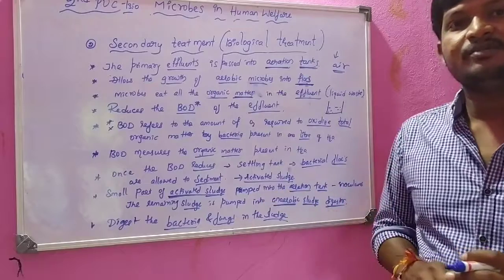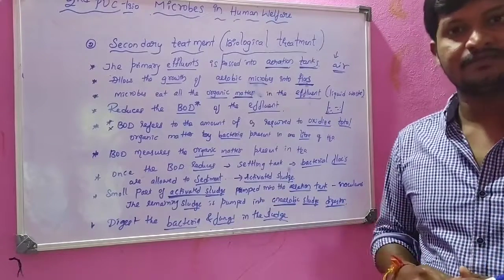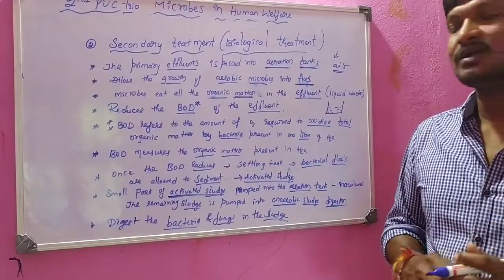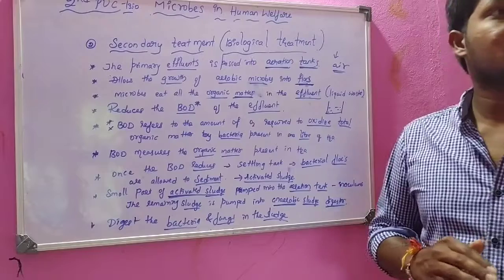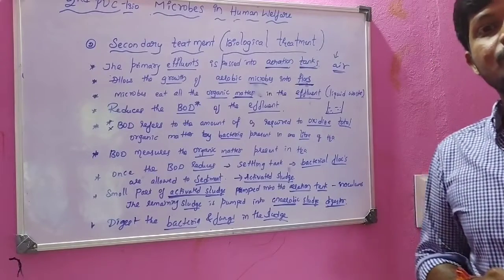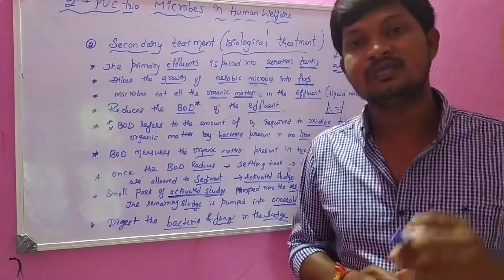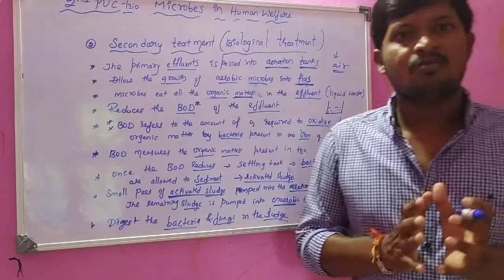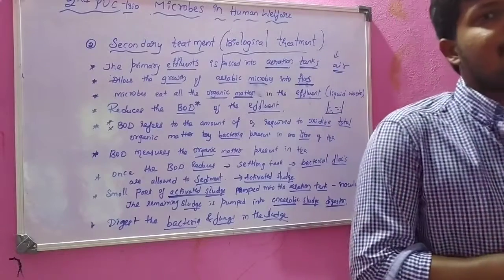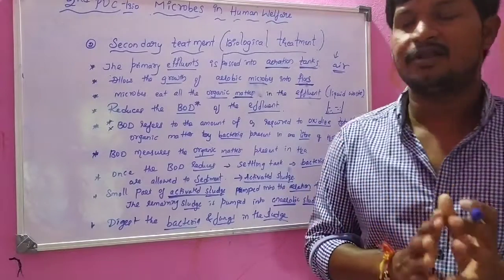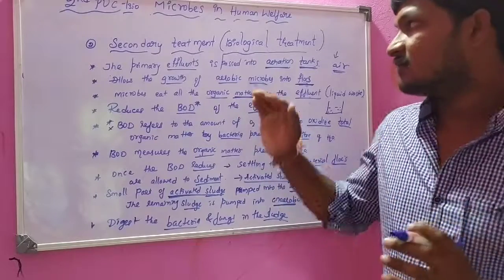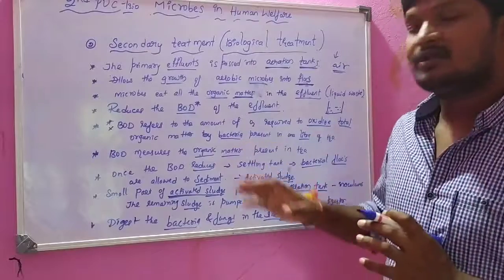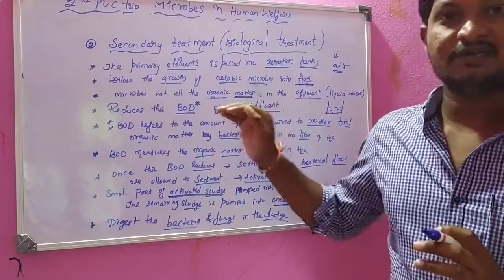The effluent is converted into clean sewage, which is turned into clean water. That clean water can be directly let out into rivers, streams and so on, which means more polluted sewage is converted into less polluted water by this treatment. Primary treatment as well as secondary treatment are followed in sewage treatment.